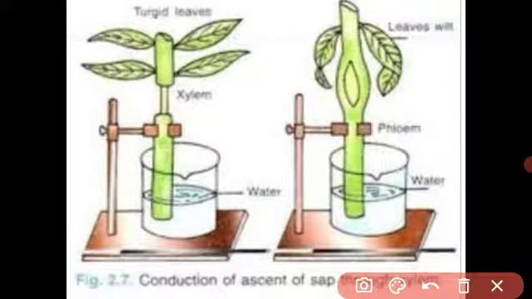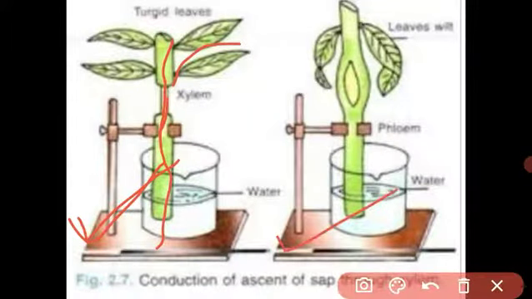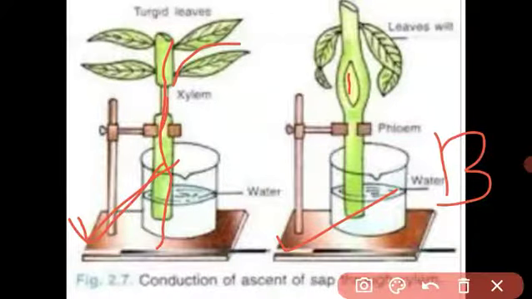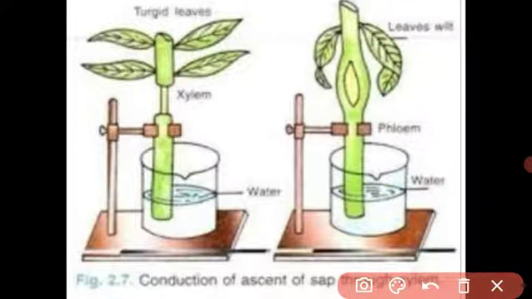After a few hours we will observe that in this beaker there is xylem tissue, so water is conducted through the xylem to the plant, so the leaf is turgid and upright. But in the second beaker B, what happened? We removed the xylem tissue, so there is no upward conduction of water. After a few hours the leaf droops down and wilts. Why? Because there is no water, so the cells of the leaf become flaccid and the leaf droops down. This experiment proves that water is conducted by xylem tissue.